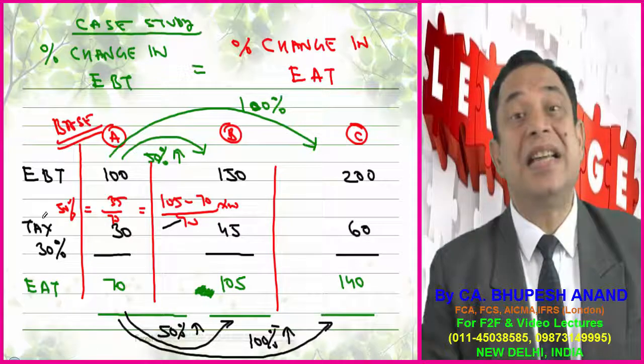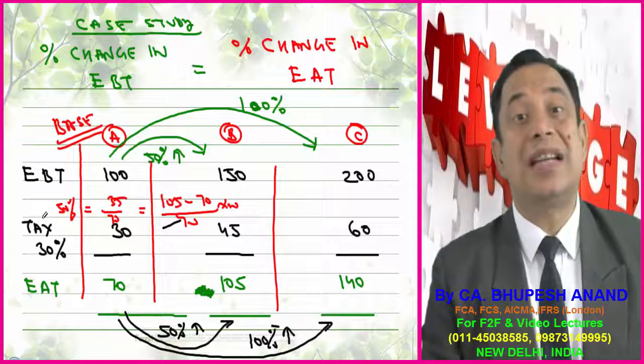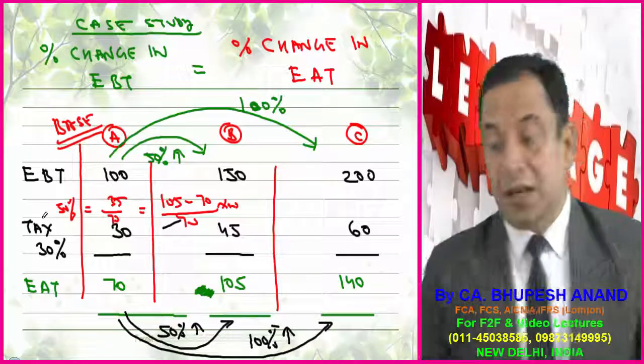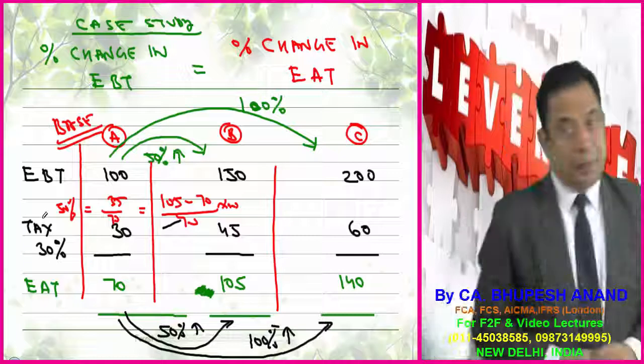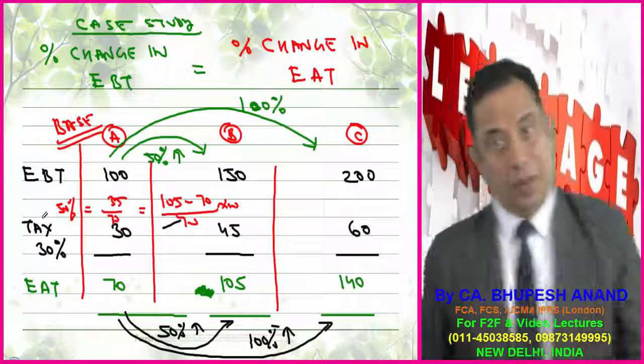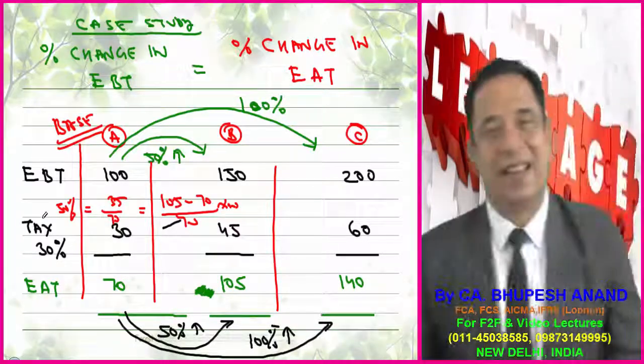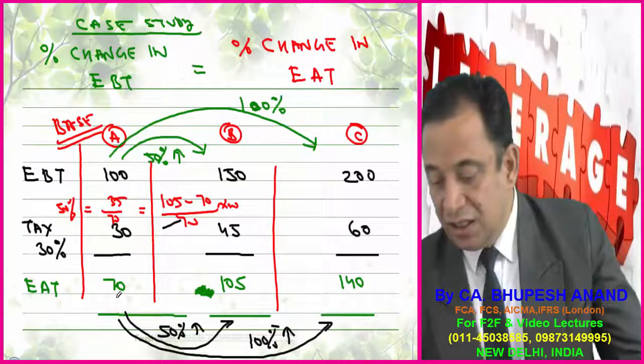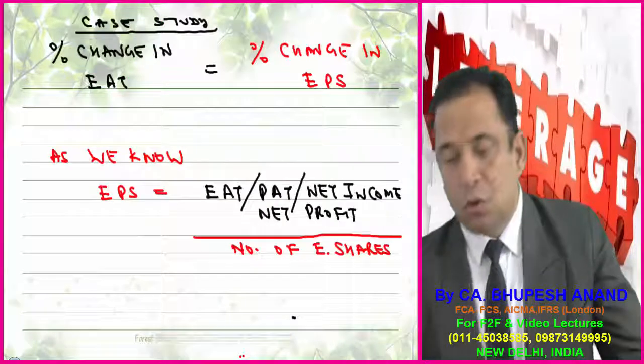It means the percentage change in EBT is equal to percentage change in EAT, one and the same thing. Similarly, for examples A and C, the percentage change in EBT is equal to percentage change in EAT. So we can easily use EAT instead of EBT.